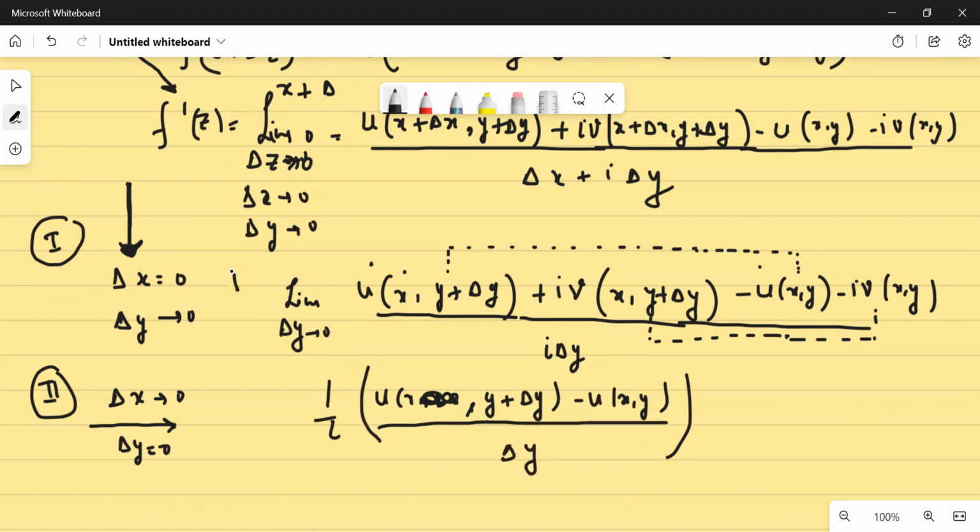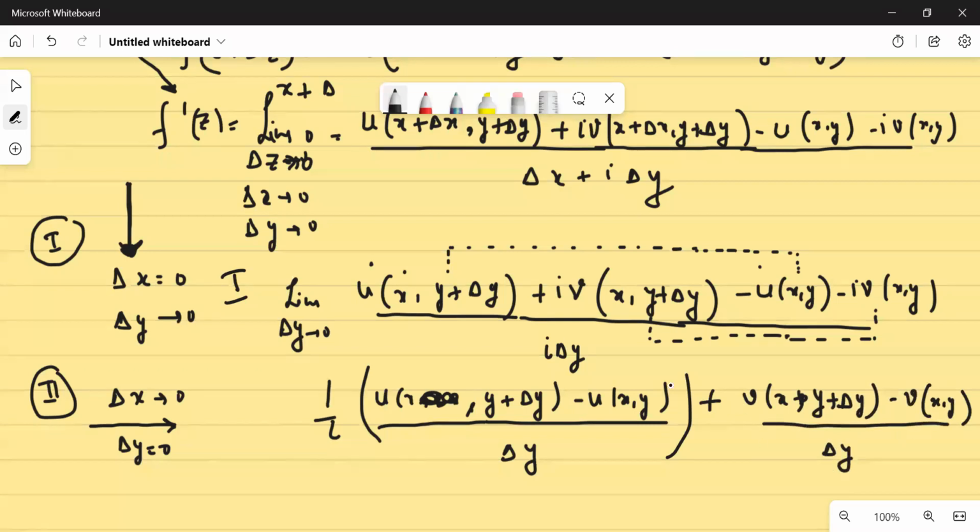And then this is along path 1, ठीक है, and plus v x comma y plus delta y minus v x comma y divided by delta y, and delta y tends to 0. Remember this limit, delta y tends to 0. Okay, yes or no? So what you will get, भैया। ये देखो इसमें क्या हो रहा है, यहाँ पे x में कोई इंक्रीमेंट नहीं दिया है, y में इंक्रीमेंट दिया है,